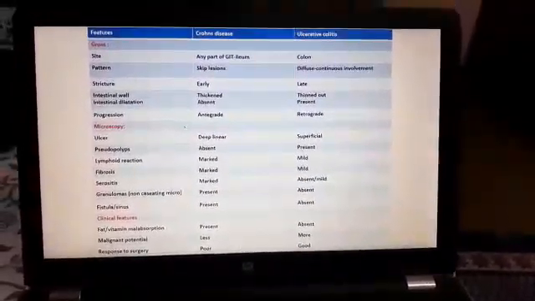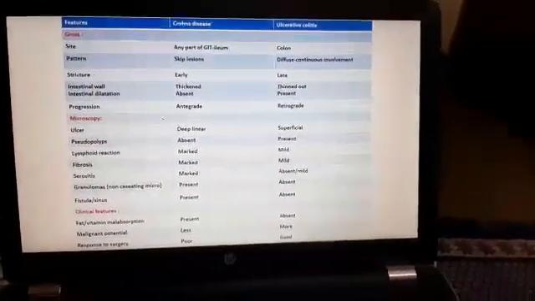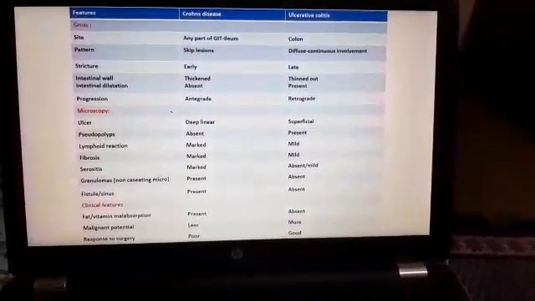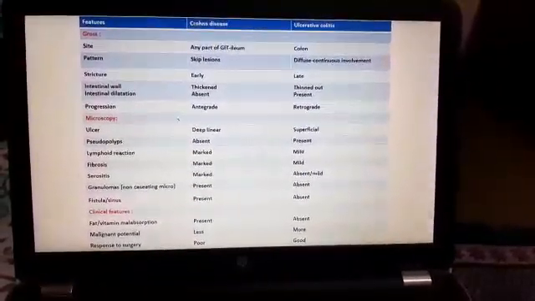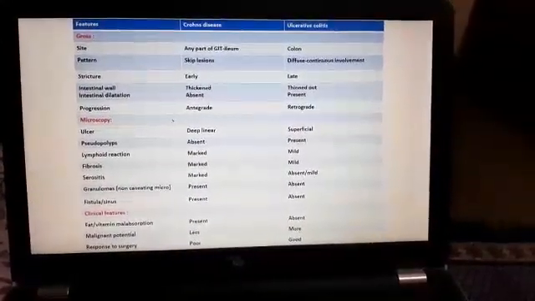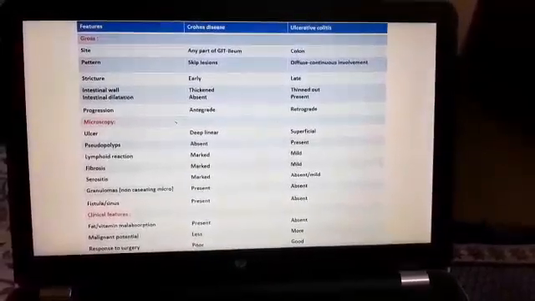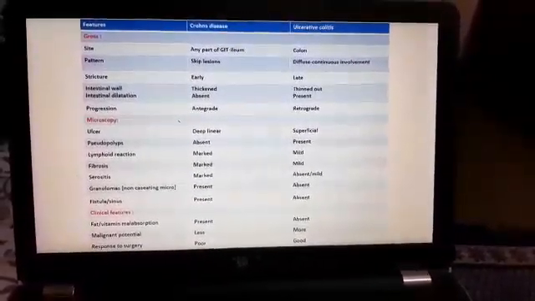Okay, so Crohn's disease can involve any part of the GI tract, but commonly it is the ileum. Whereas ulcerative colitis involves the colon. Pattern in Crohn's disease is skip lesions. Yes, in between normal areas will be there, and again involved areas will be there. The next is ulcerative colitis, where there will be diffuse continuous involvement. There are no skip lesions.